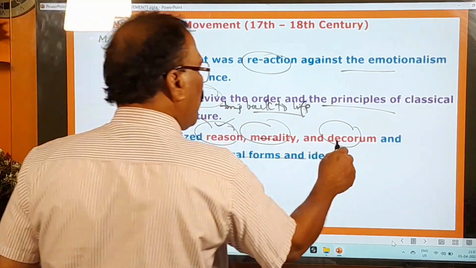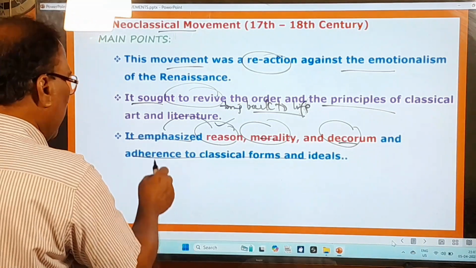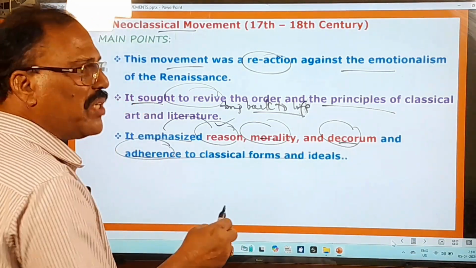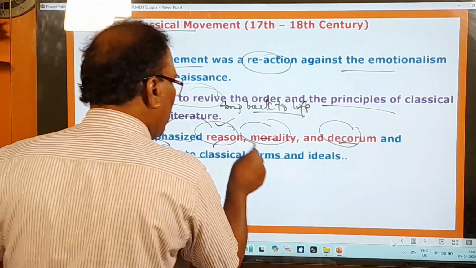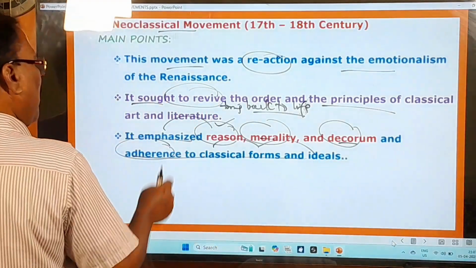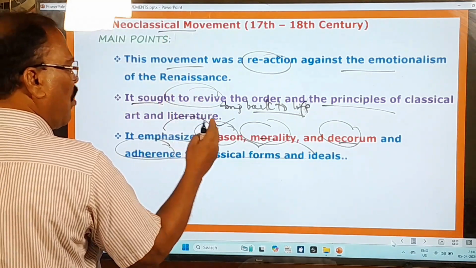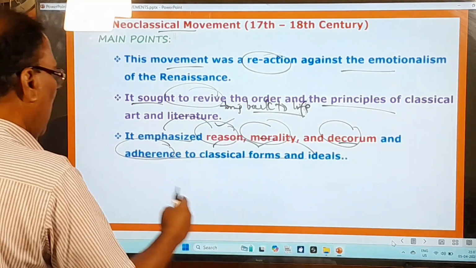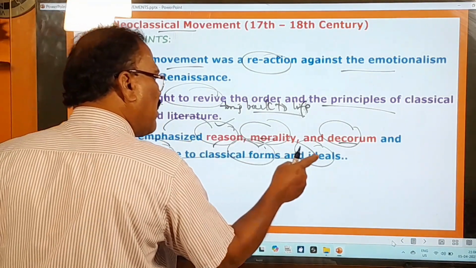Decorum means decency or politeness. And adherence to classical forms and ideals. Adherence means steady attachment, fixed attachment to classical forms and ideals. So the poets of this period gave top priority to all these things: reason, morality, decorum, and adherence to classical forms and ideals.